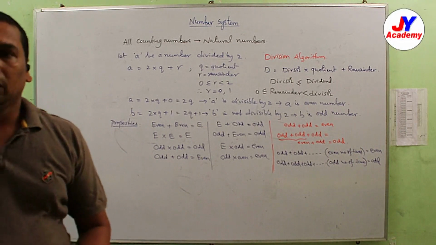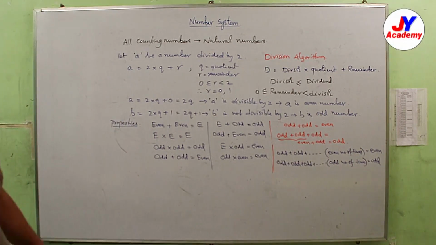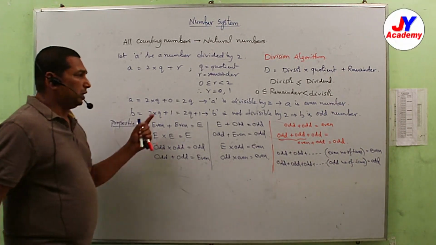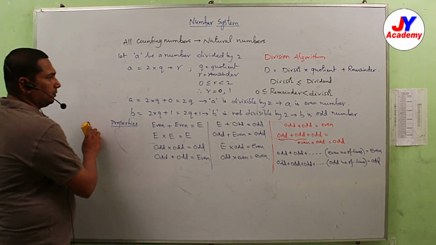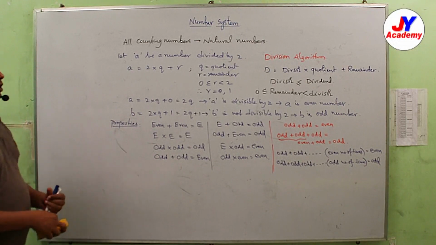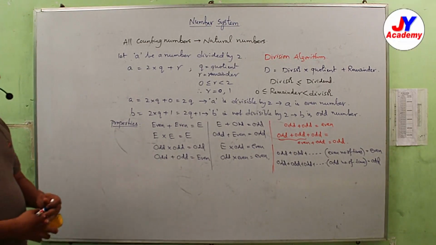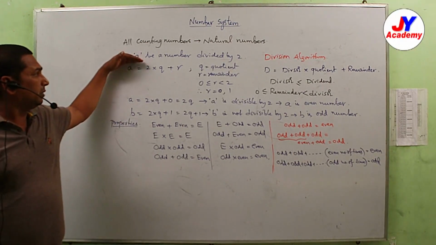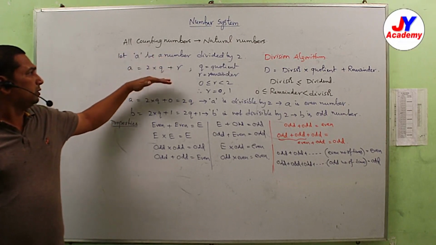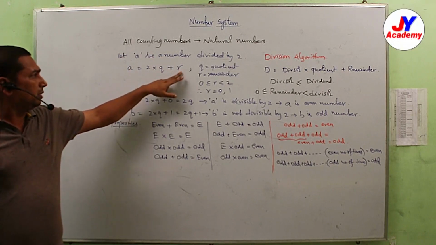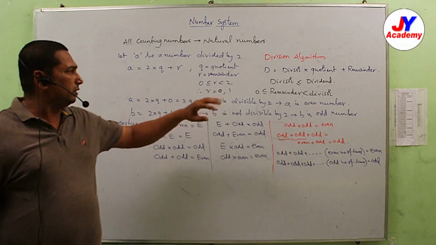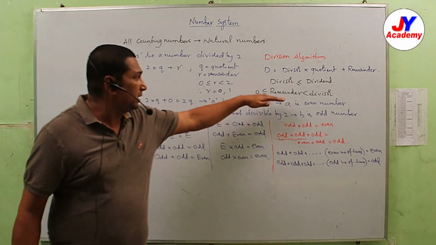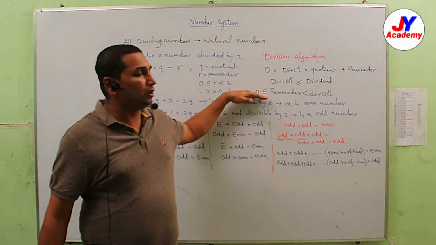So now we'll discuss divisibility rules and their applications. Before going to that, once go through here. A is a number, when it is divided by 2, Q is the quotient, R is the remainder. Remainder is always less than the divisor and more than or equal to 0.